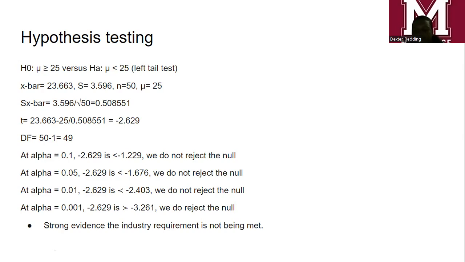And we can reject the null hypothesis at the 0.001 level of significance, but not at the 0.01 level. So we have strong evidence that the industry requirement is not being met, as we are able to reject the null hypothesis. And this is important. If there are consequences of not meeting the industry requirement, such as fines or losses or reputation, this could result in it being practically important.